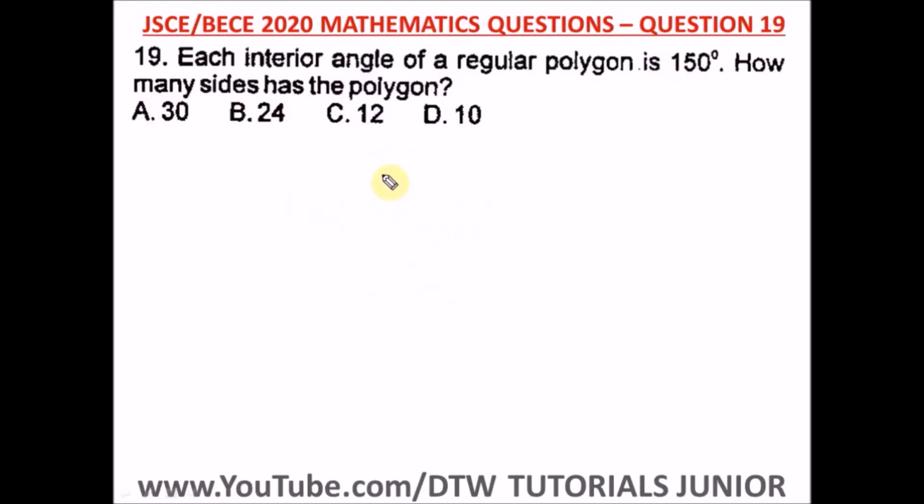Question 19 of the Junior WAEC 2020 Mathematics Past Question says each interior angle of a regular polygon is 150 degrees. How many sides has the polygon?